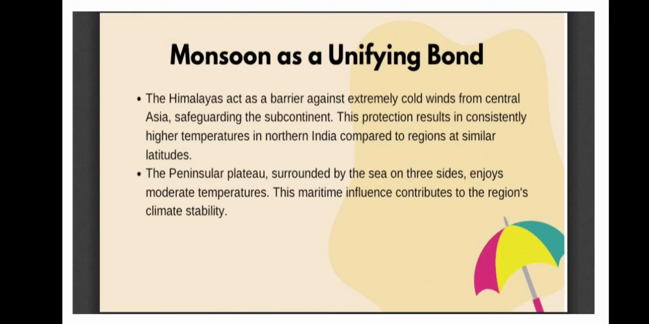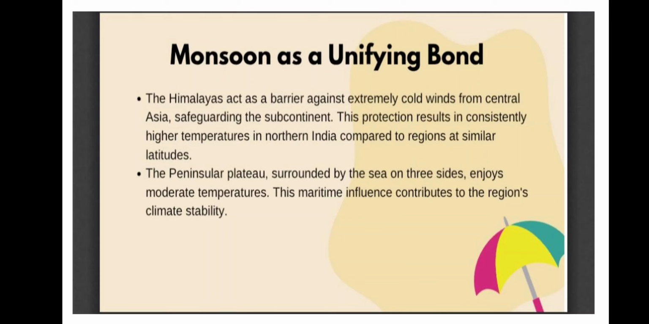Okay, then the last topic, which is monsoon as a unifying bond. Very, very important, because the whole country has a diverse climate, but because of the monsoon wind, we have certain connectivity because of different festivals, because of the irrigation importance, and you can say the harvesting time because of monsoon wind. And in the coastal area we have fishery. So these all things connect us.